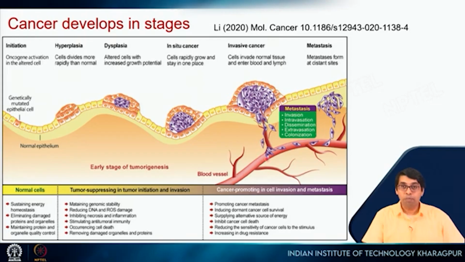And once they get into the bloodstream, they can go to different parts of the body, and these cells can accumulate in different places and start growing as tumors. So now tumor will spread throughout the body of the person, right? So this is invasive cancer, and the last stage is metastasis, which is very difficult to treat.